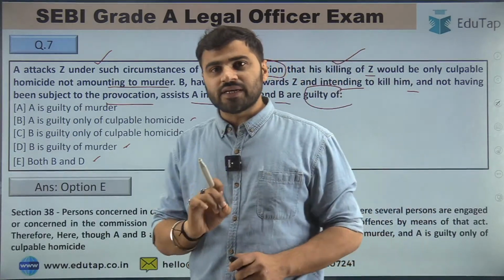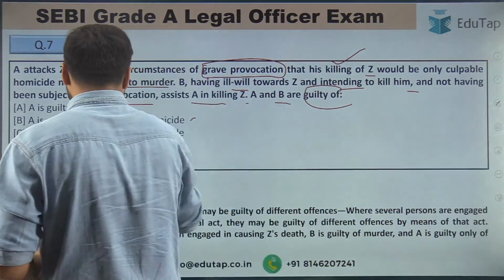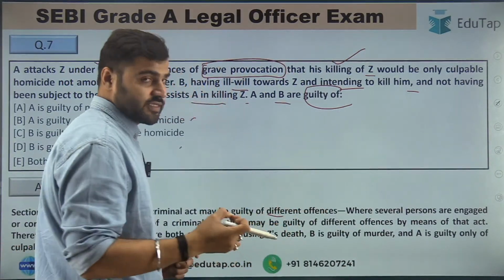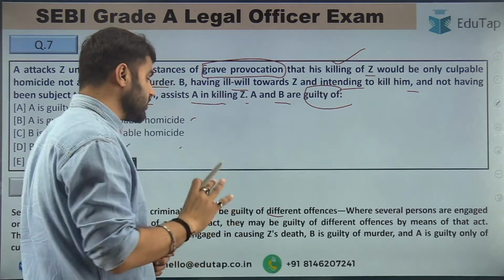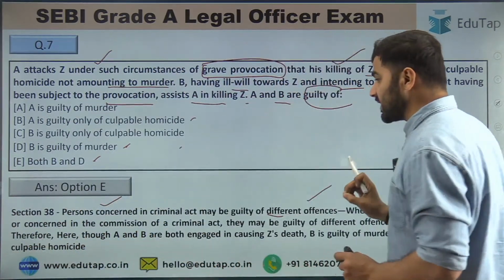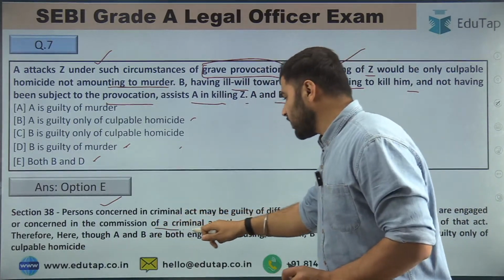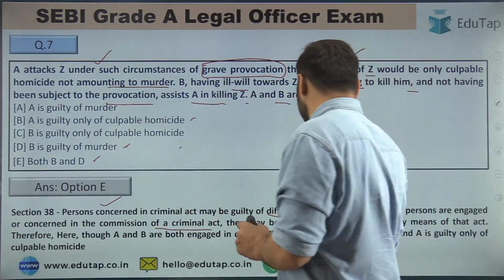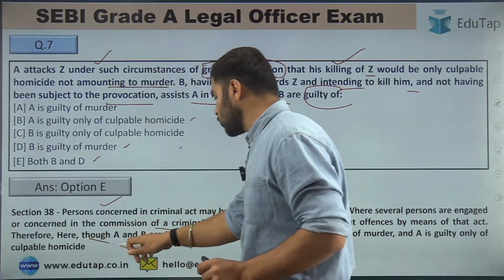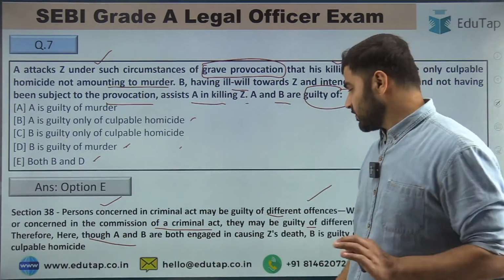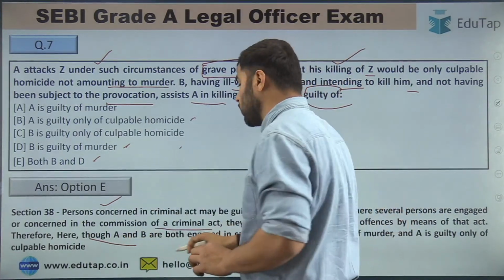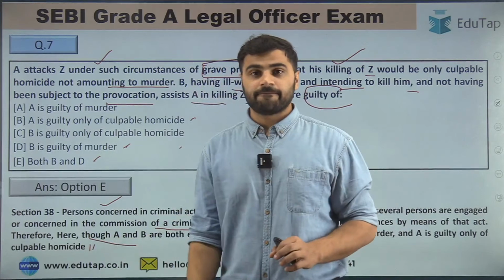So if you read section 38, guys, in section 38 it is mentioned that persons concerned in a criminal act may be guilty of different offences. Right? So if you read section 38, you will get the answer to this question. Where several persons are engaged or concerned in the commission of a criminal act, they may be guilty of different offences by means of that act. So therefore here, though A and B are both engaged in causing Z's death, B is guilty of murder and A is guilty only of culpable homicide.